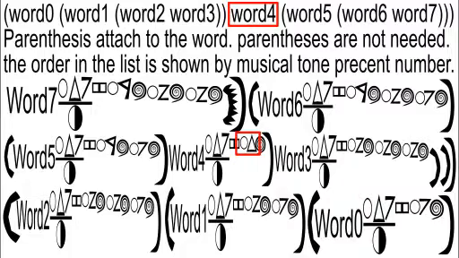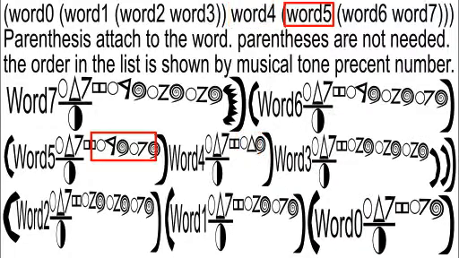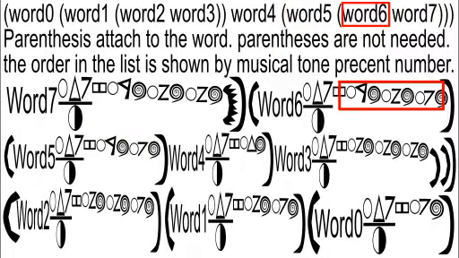Word 5, because of the 0, 4, it is the fourth word of the first level. Word 5 also has 0, 1, showing that it has a second level. Notice that the 0, 4 makes it not part of the second word second level set of parentheses. Word 6 has 0, 4, so it is the fourth word of the first level. Then it has a 0, 2 to show it's the second word of the second level. Then it has a 0, 1 to show it's the first word of the third level.